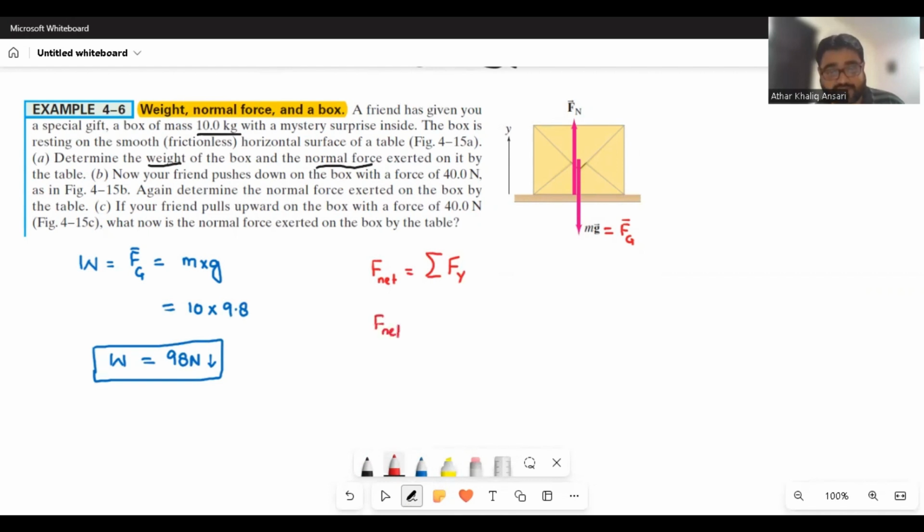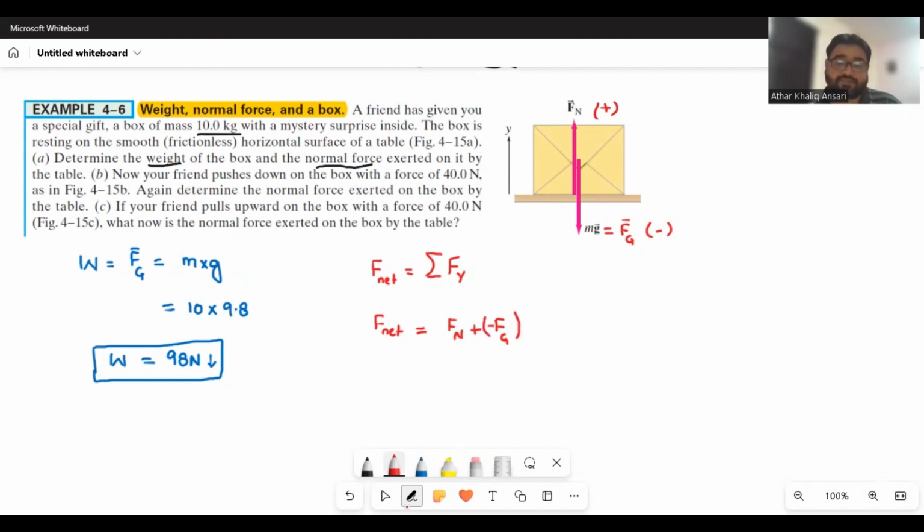So F net is equal to the sum of all forces. There are two forces, Fn, the normal force which is upward, plus the force of gravity which is equal to the weight. Now you need to choose which force you are taking positive and which negative, because usually we consider the upward as positive. So Fn we will consider positive, and Fg we will consider negative. So in this case, I will say Fn plus negative Fg.